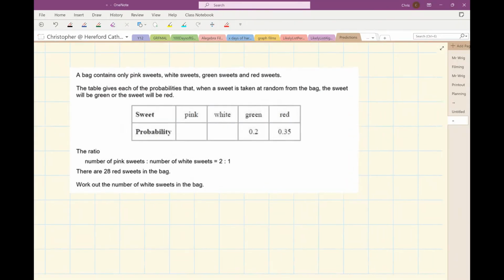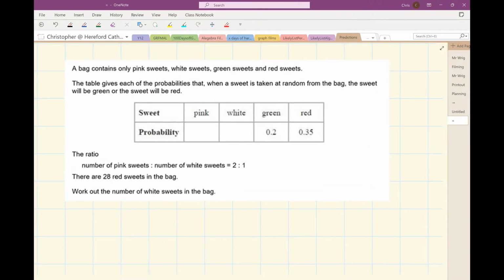A bag contains only pink sweets, white sweets, green sweets, and red sweets. The table gives each of the probabilities that when a sweet is taken at random from the bag, the sweet will be green or the sweet will be red. The ratio of the number of pink sweets to the number of white sweets is 2 to 1. There are 28 sweets in the bag. Work out the number of white sweets in the bag.